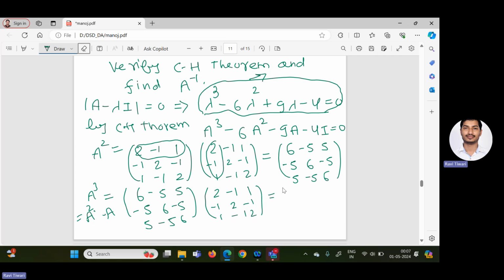So we can easily calculate A cube, which is given by 22, minus 21, 21; minus 21, 22, minus 21; 21, minus 21, 22. So this is our A cube.